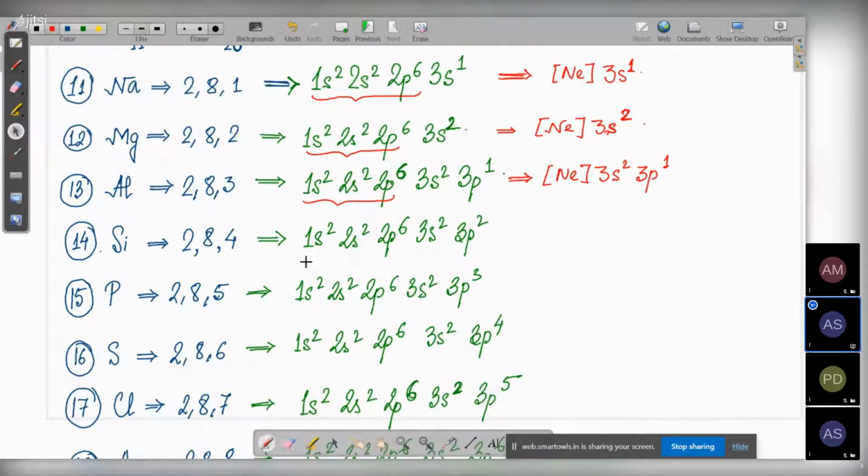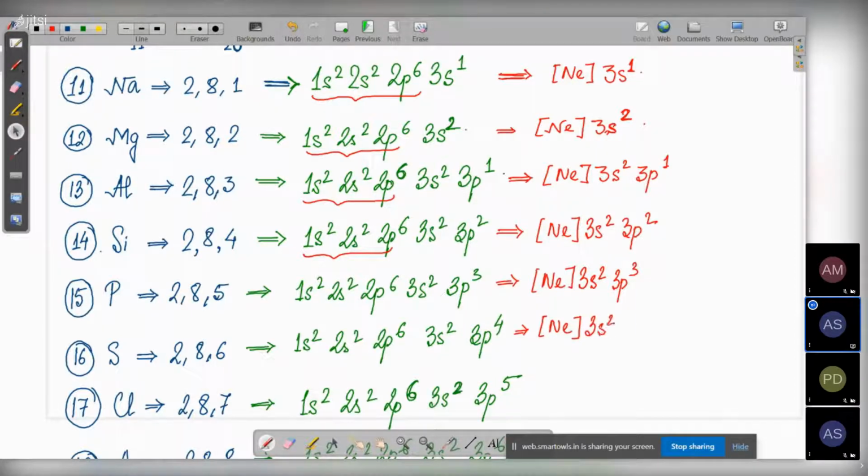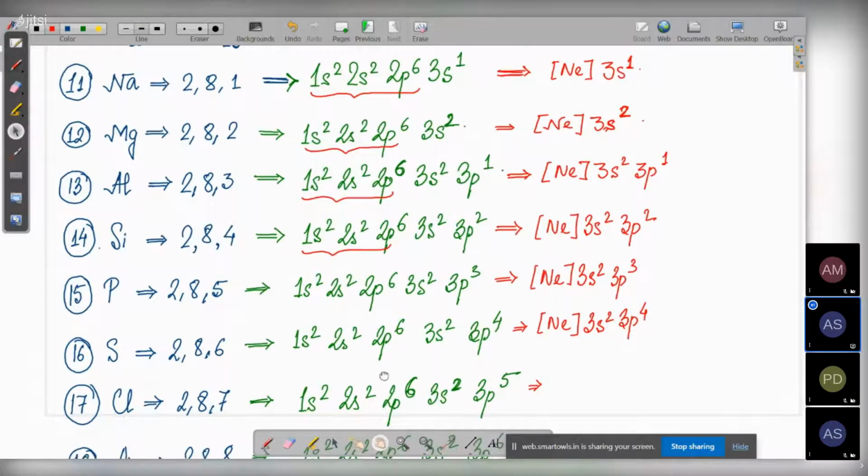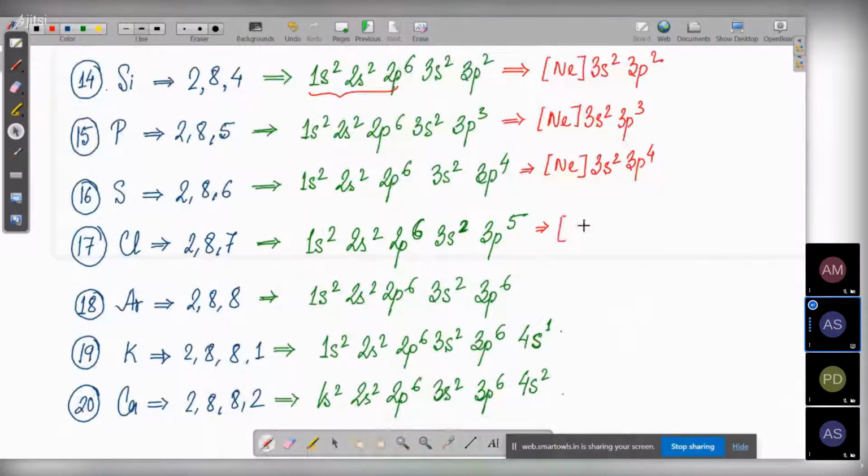Here also, this way the configuration can become much smaller.